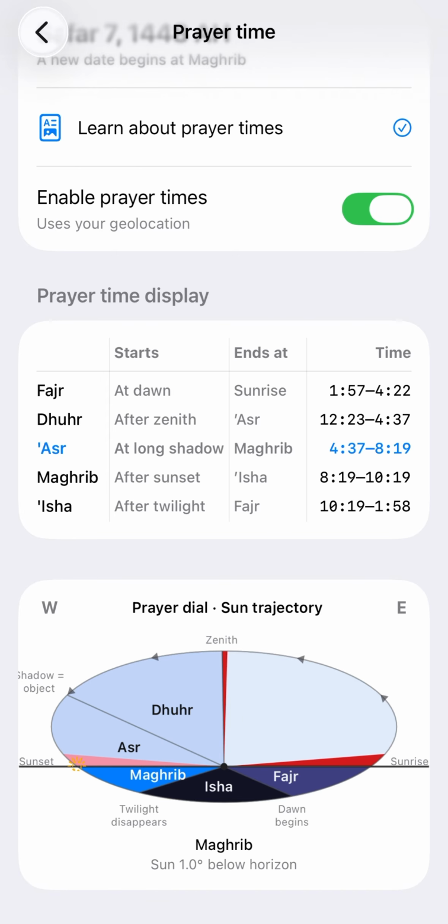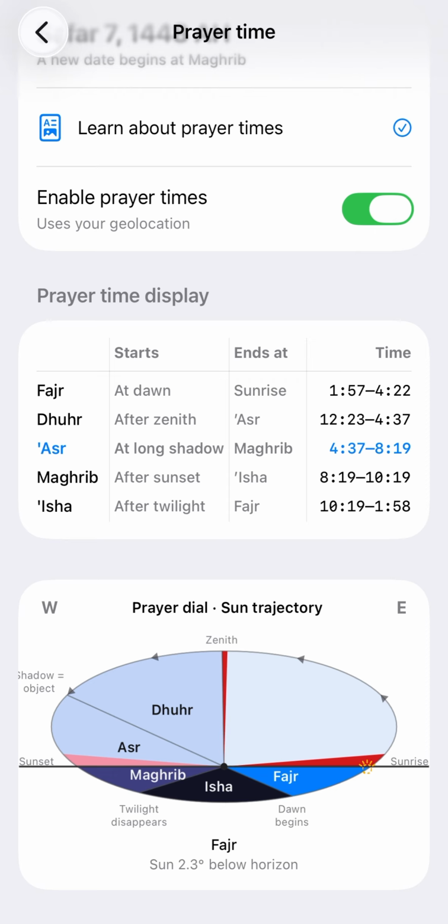And then after the sun has fully set, Maghrib, the sunset prayer, has begun. It lasts until the twilight fully disappears. When twilight has disappeared, Isha prayer begins. And it lasts until Fajr. So as you can see, each prayer seamlessly transitions into another prayer.